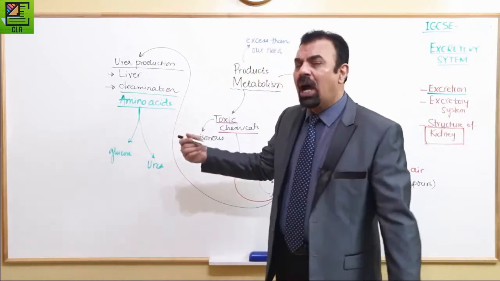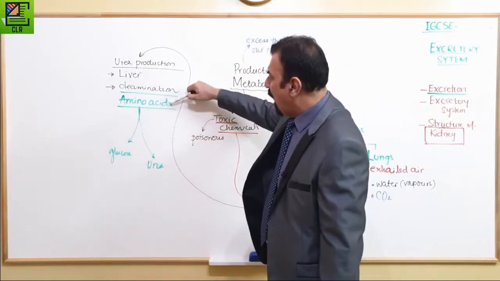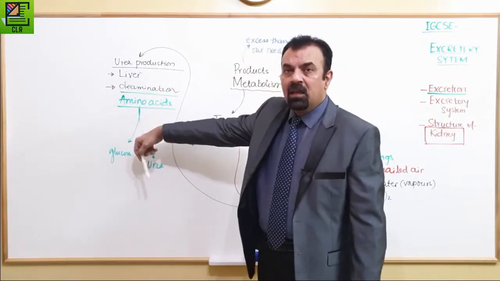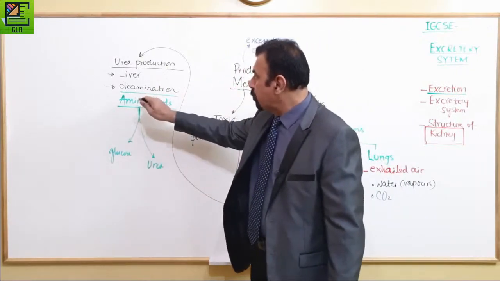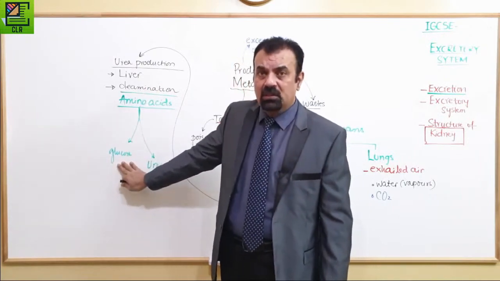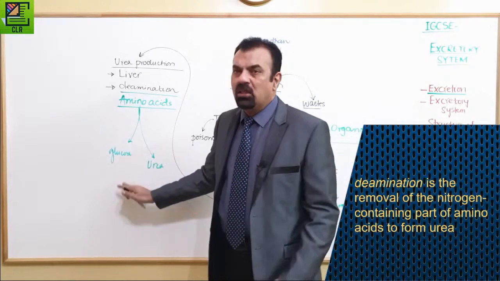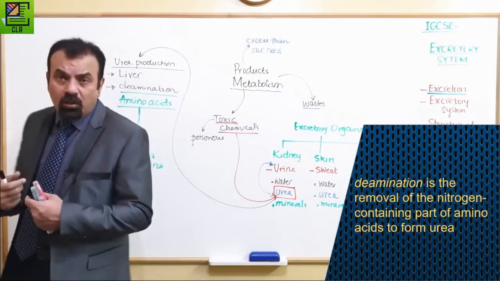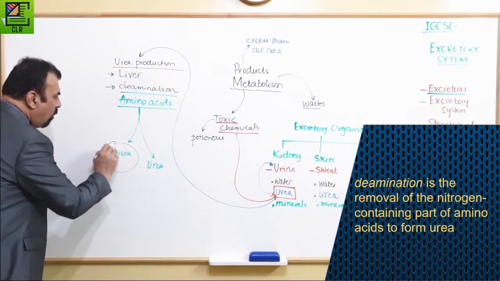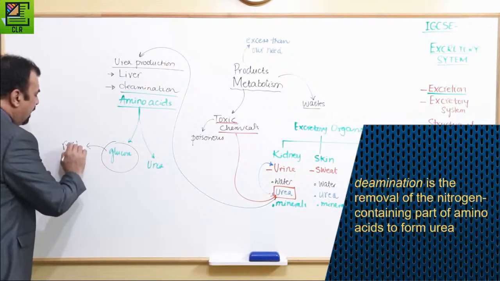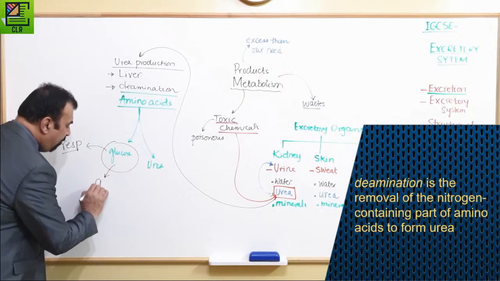IB students also don't need to know the two-step process. You just have to keep in your head that the amino acids need to be broken down in our liver into glucose and urea by the process called deamination. Glucose is not a toxic chemical. Do we need glucose? Yes, we need glucose. We require glucose. And what do we do with this glucose? Some of the glucose we use in respiration immediately. And some of the glucose, what do we do with it? We store it in the form of glycogen.